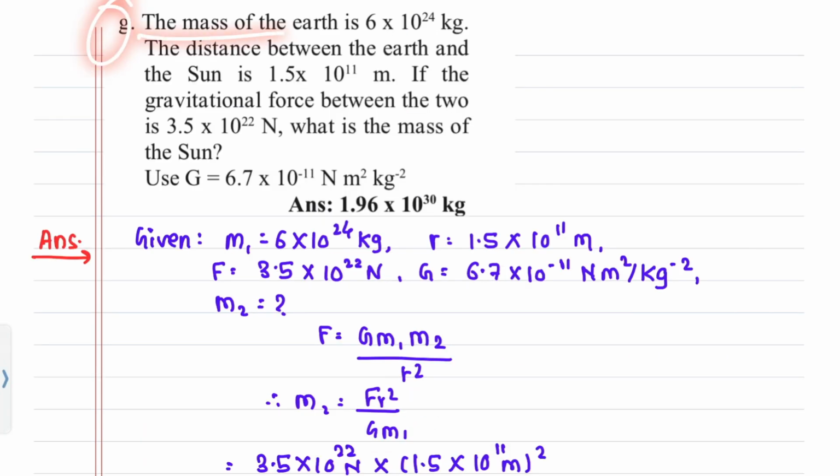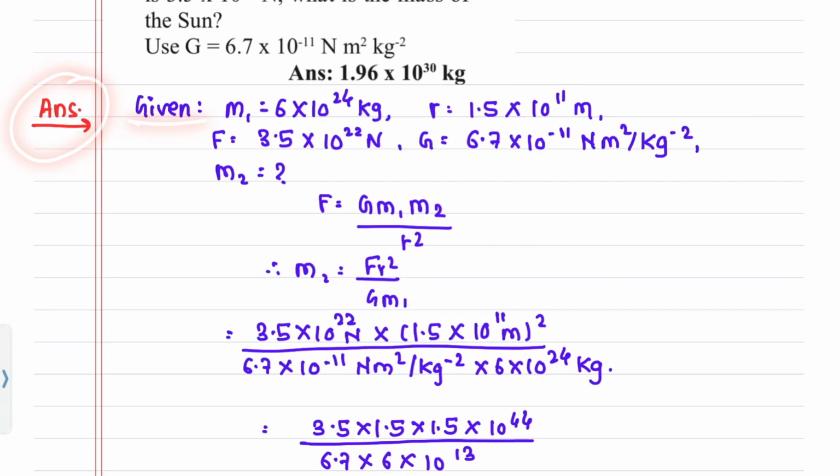G. The mass of the earth is 6 into 10 raised to 24 kg. The distance between the earth and the sun is 1.5 into 10 raised to 11 meter. If the gravitational force between the two is 3.5 into 10 raised to 22 Newton, what is the mass of the sun? Answer.